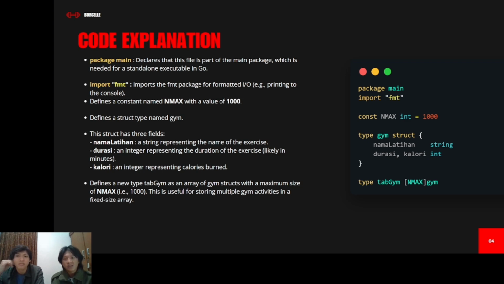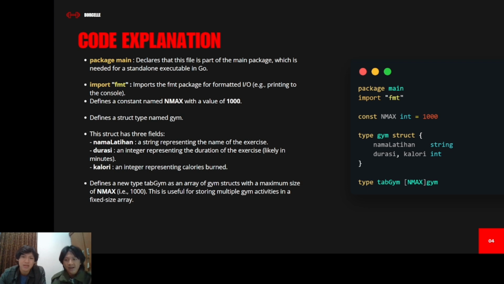Define a constant named nmax with a value of, oh sorry, 1,000, and define a struct type named gym to store three fields: nama latihan, a string representing the name of the exercise; durasi, an integer representing the duration of the exercise, likely in minutes; and calorie, an integer representing calories burned.